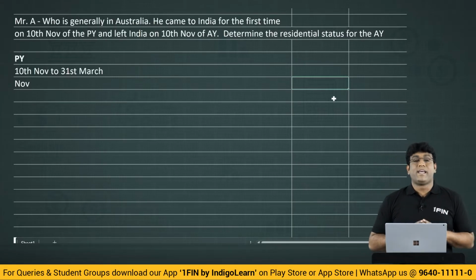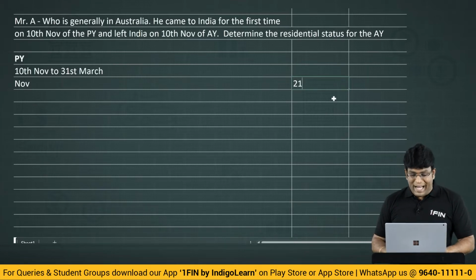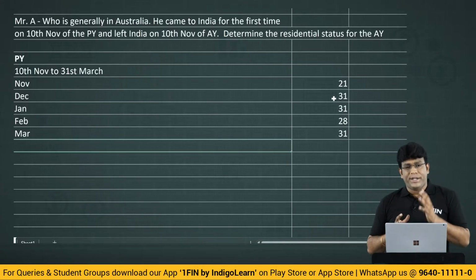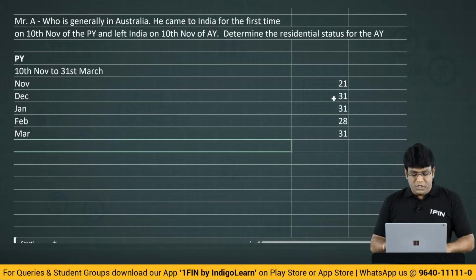How many days are there in November generally? 30 days, and he came on 10th, so 9 days is not in India. That means 21 days is in India. December 31, January again 31, February 28, March 31. I am taking it as 28 days only, not assuming a leap year.